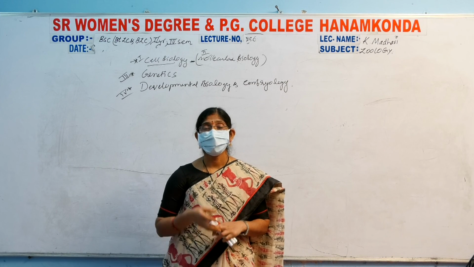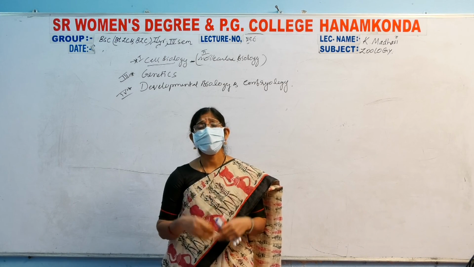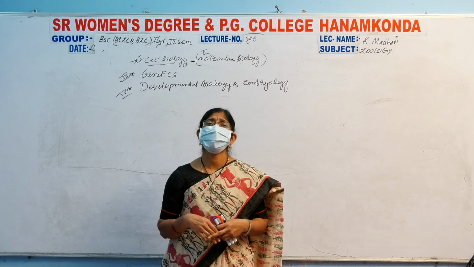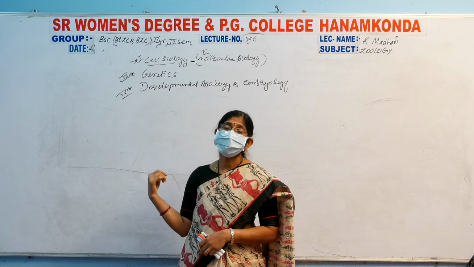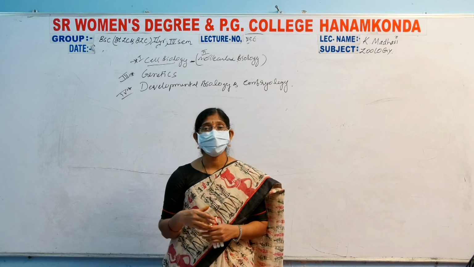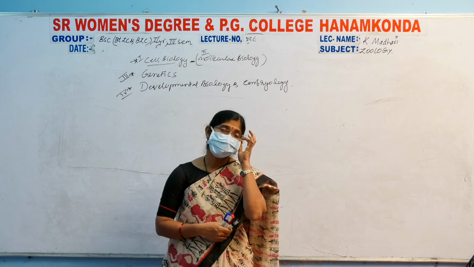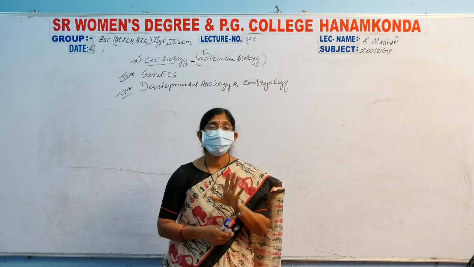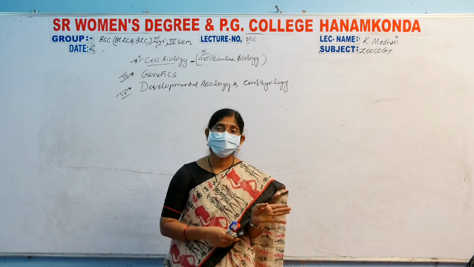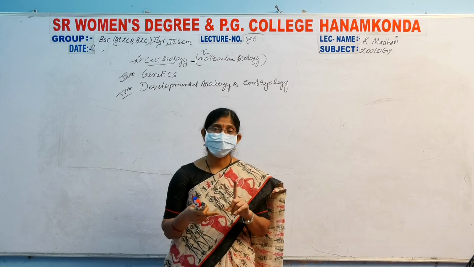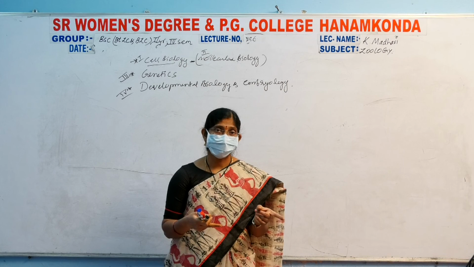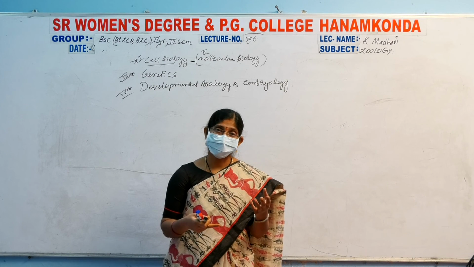And after discussing the last topic, which ends our syllabus, regeneration. Just now we have completed the topic of regeneration. Regeneration is seen in invertebrate organisms, such as turbellarians, hydra, coelenterata, annelids, and arthropoda.